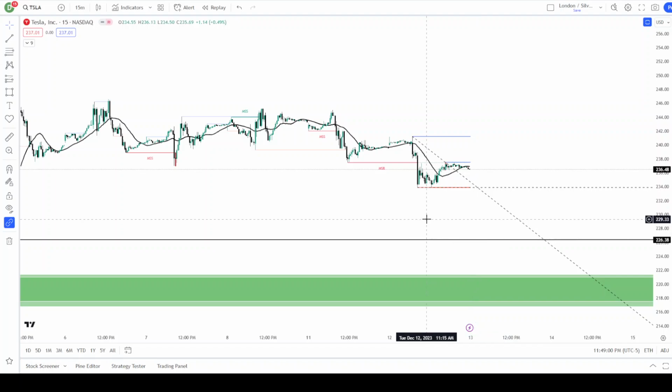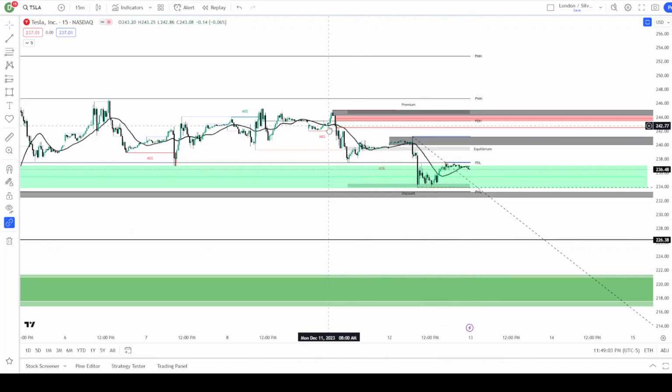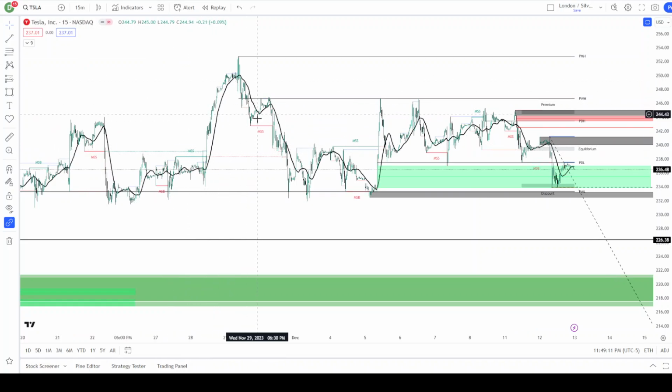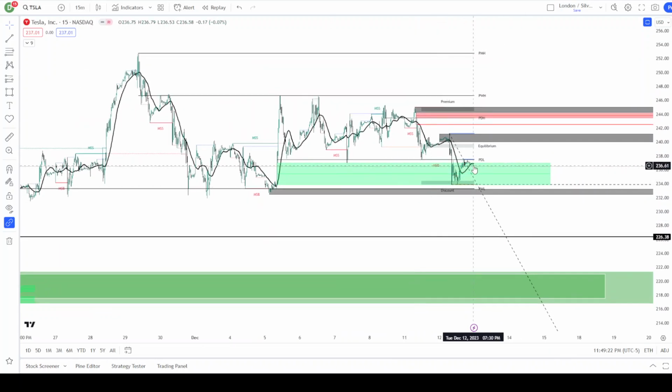So let's look at the 15-minute chart. On the 15-minute chart, we got the 21 SMA to roll over, right? Since the top, let's go back and look at the top. Okay, we've traded below, we came above, we sold down, we got back above, we got below. We've just been kind of hovering, but if you also look, it's still trending down. And now we are below the 21 SMA again. We are inside this fair value gap here. Almost closed it, hit it perfectly with a wick. We'll see if we come back down, close it entirely. But on the 15-minute chart, also below the 21 SMA as well.